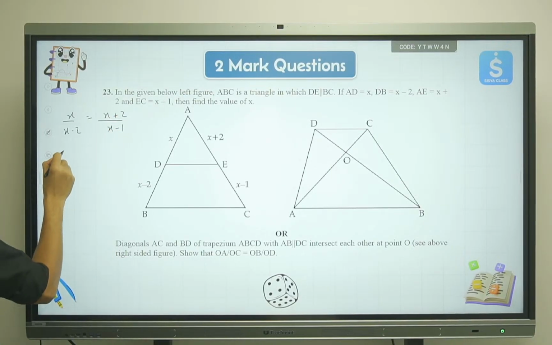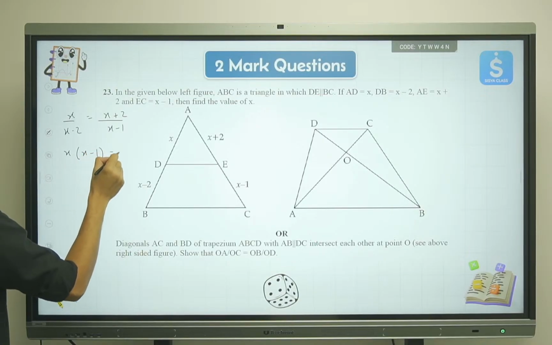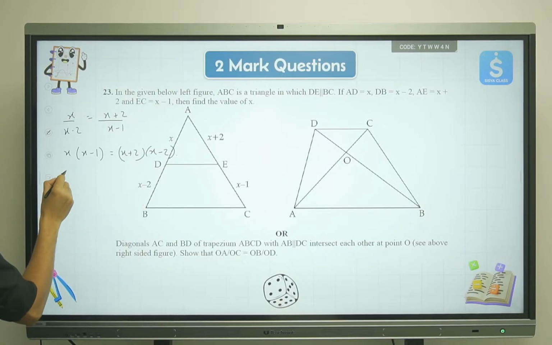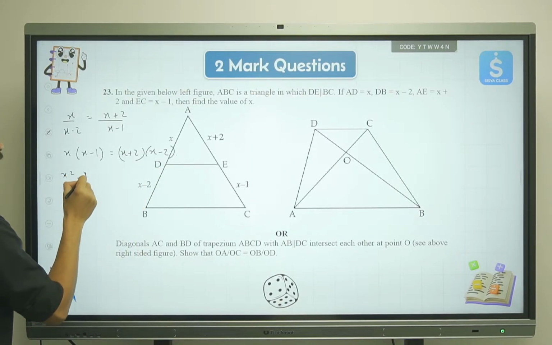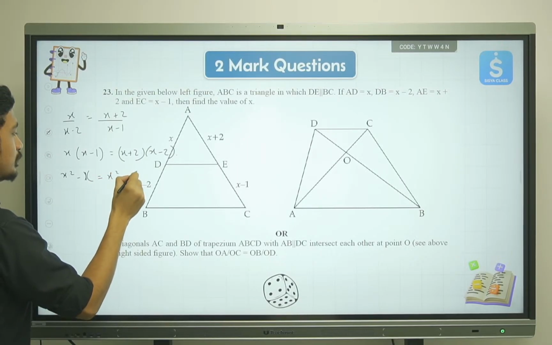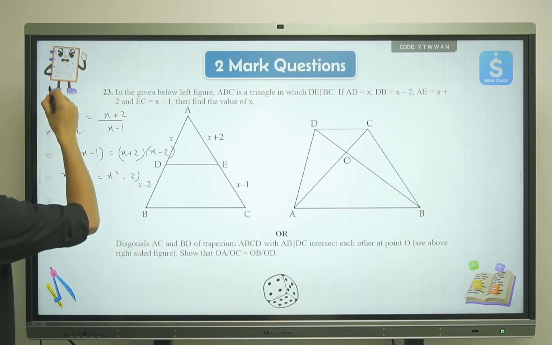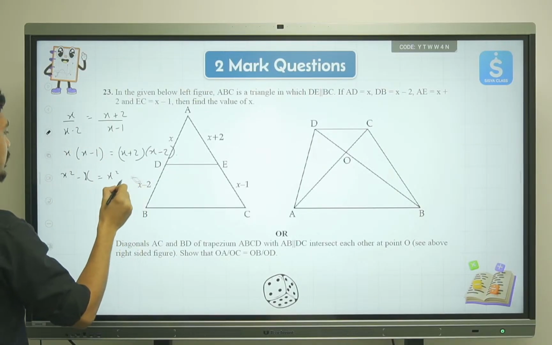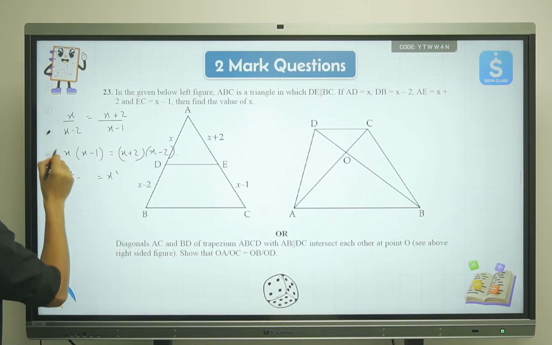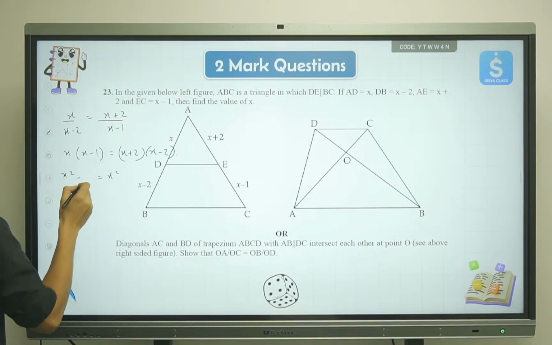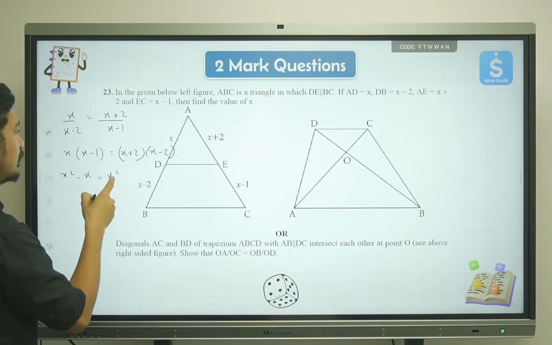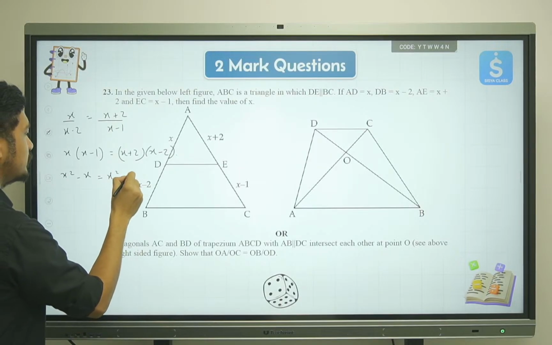Okay, crisscross method. So x into x minus 1 is equal to x plus 2 into x minus 2, which will give you x square minus x is equal to x square minus 2 square, because I am using the identity a square minus b square.